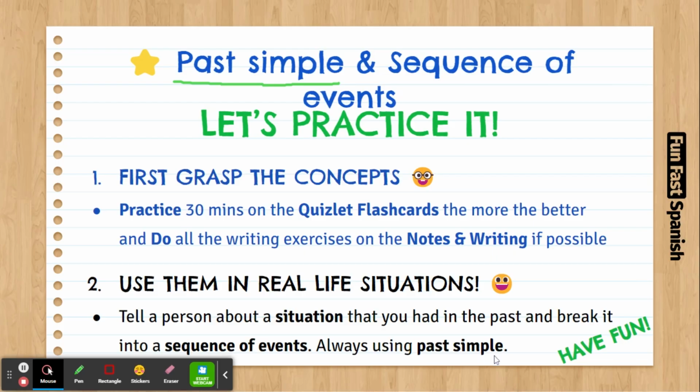Don't forget to use después. You can say: yo fui a la casa, después hablé con mi amigo y luego fuimos a comer. I went home, I called my friend, and then we went and ate something together. These words are also useful to connect things.